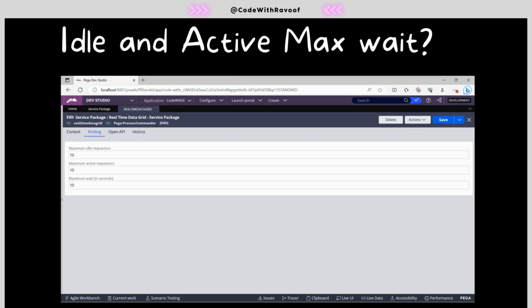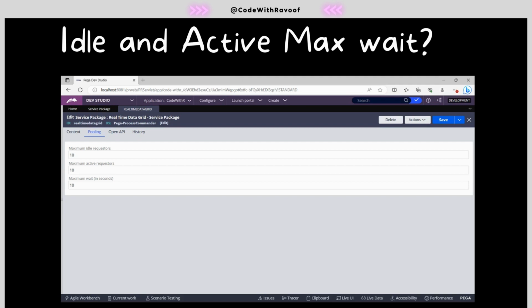Now what happens? Pega blindly doesn't create any sort of requesters. First it will check whether any idle requesters are present or not. If idle requesters are present, then it will reuse those requesters and they will participate in the service.